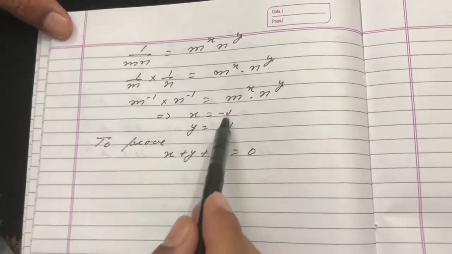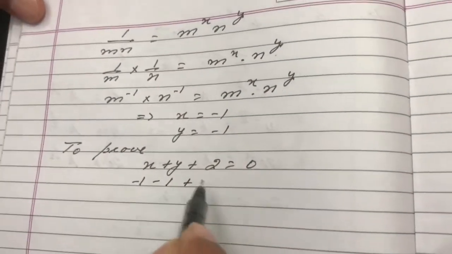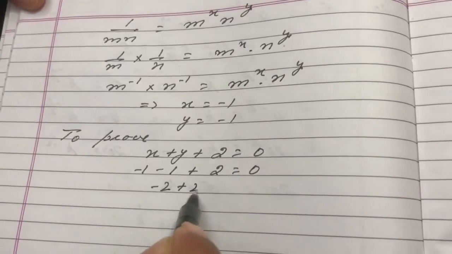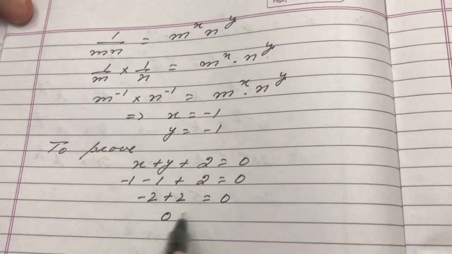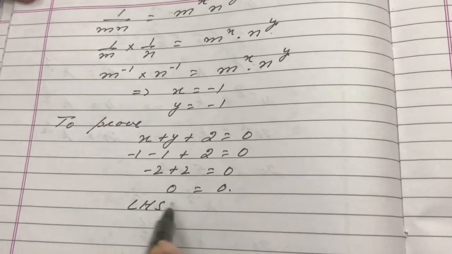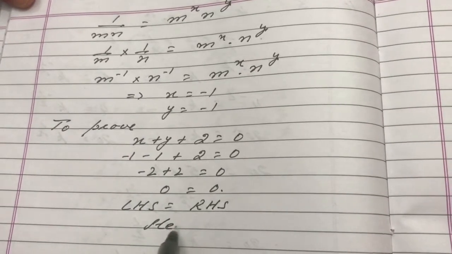Now what is the value of x? -1. What is the value of y? -1. -1 plus -1 plus 2 equal to 0. -2 plus 2 equal to 0. 0 is equal to 0. So LHS is equal to RHS, hence proved.